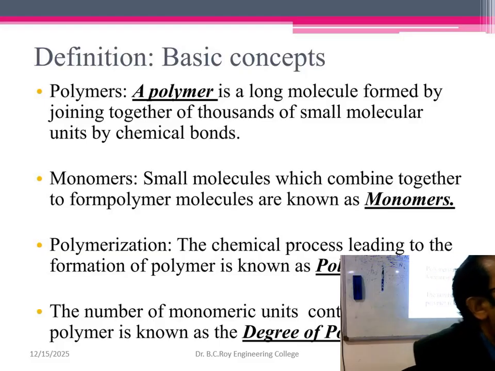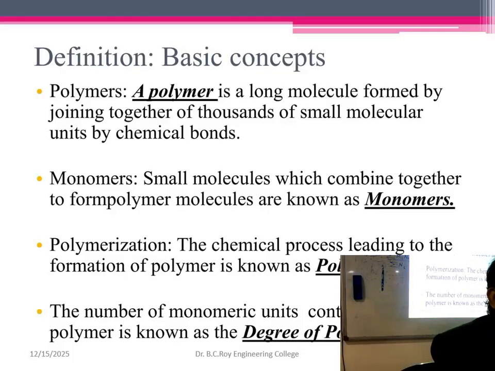Why is an average required? Because chain length is not equal. For things other than polymers, if you take a small molecule like PCl5, SOCl2 and so on, you have only a single molecular weight, very specific. But for a polymer it is not so specific, because in the same polymer you have many different size chains. So always you have to take an average. That average you can calculate in two different ways: one is called number average, another is called weight average.